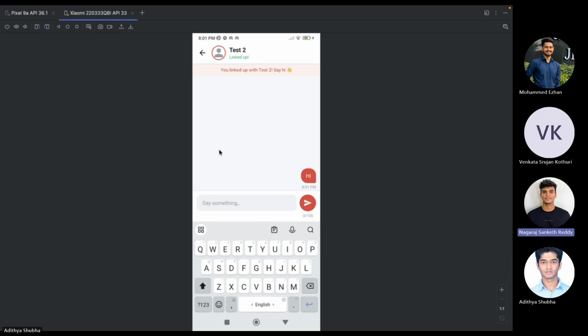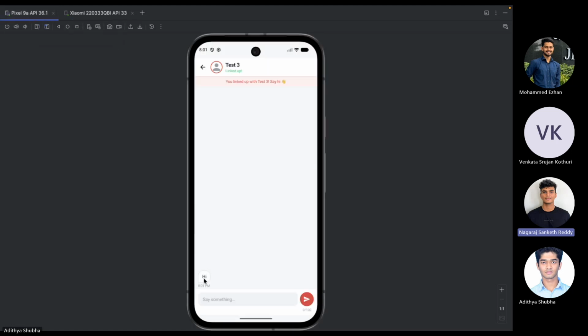All these messages are time stamped and automatically displayed to the user in the normal text way, where the receiving message is on the left side and the sending message is on the right side, which makes the UI very obvious to use.